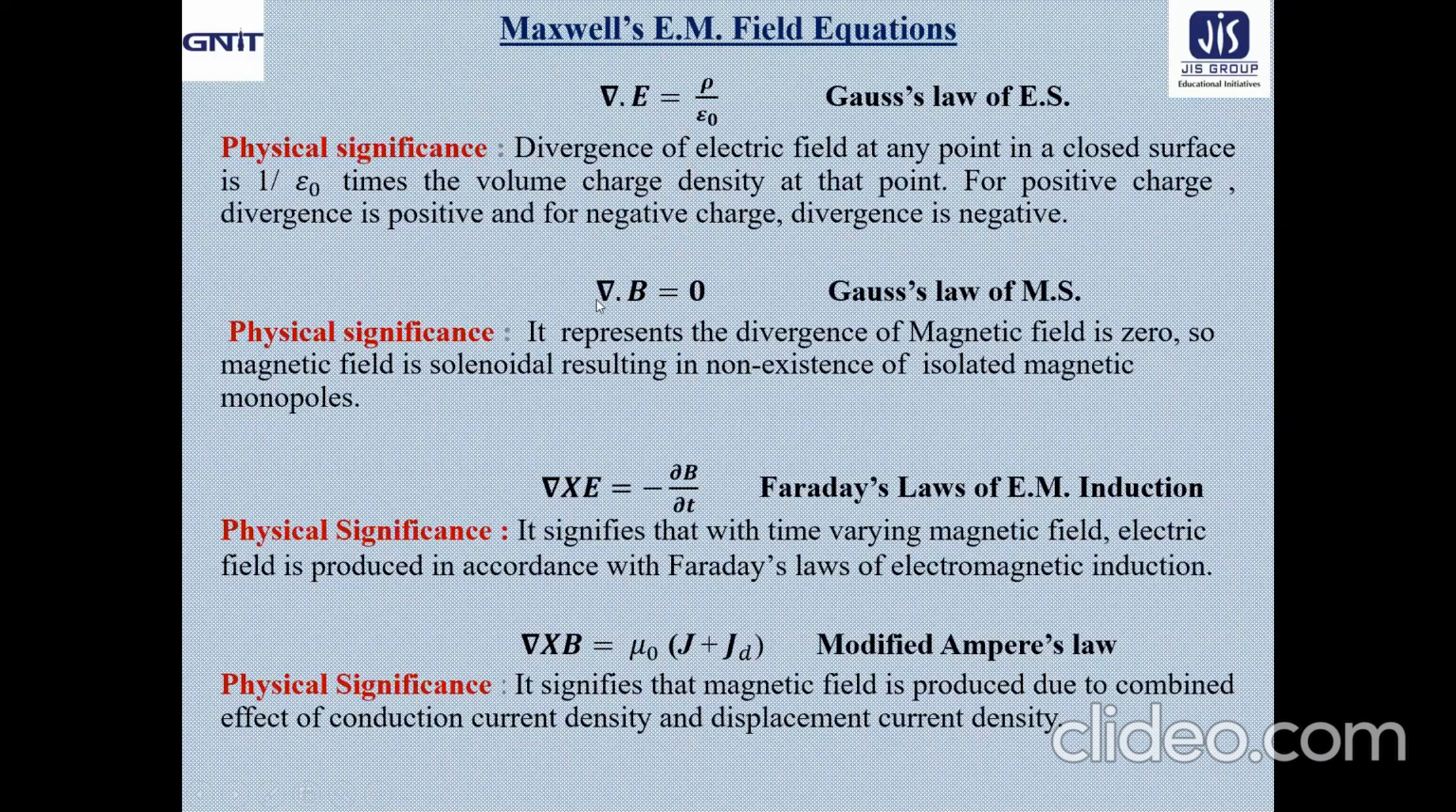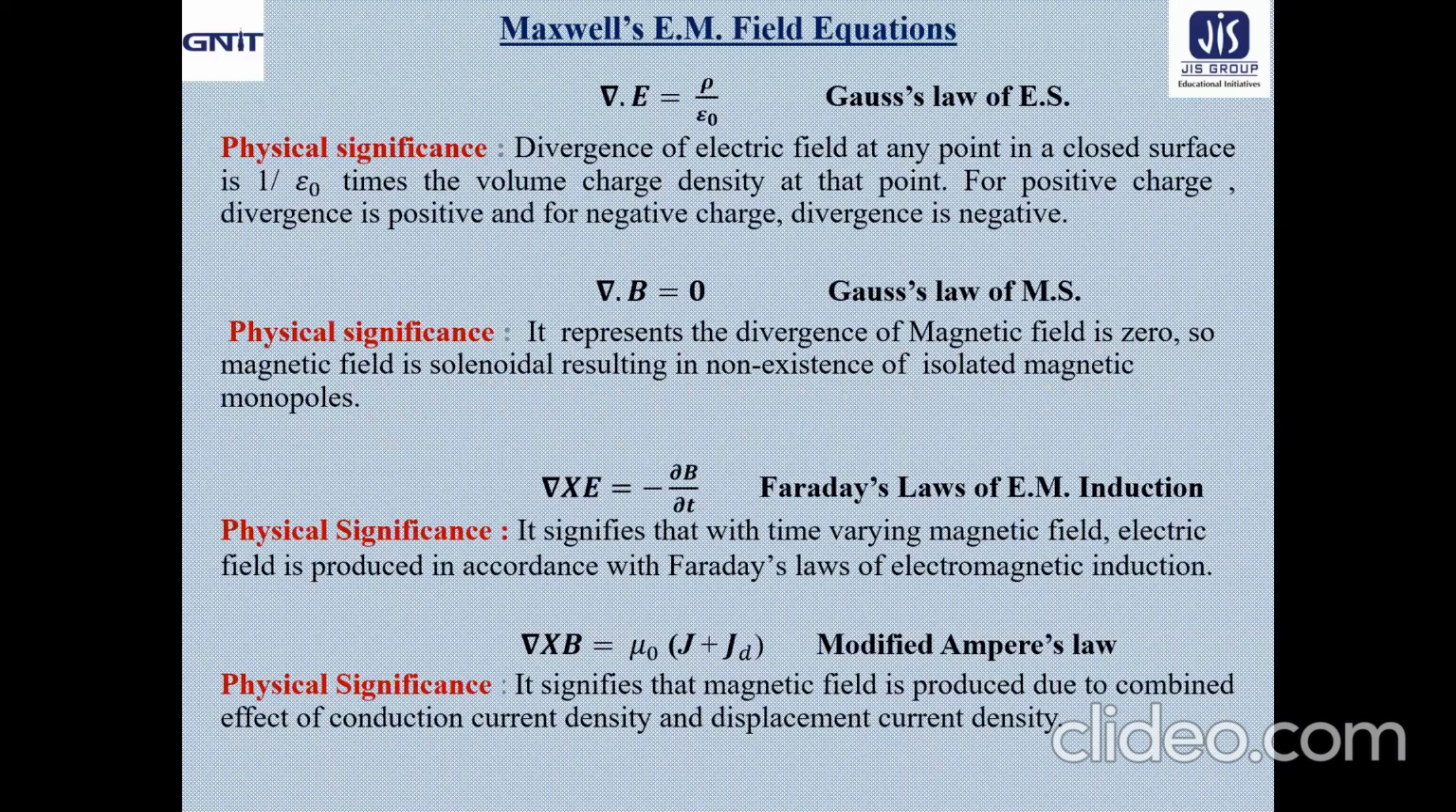Okay. Now let us come to the second equation, that is del dot B equal to 0. That is Gauss's law of magnetostatics. So what about its physical significance? It represents the divergence of magnetic field is 0. So magnetic field is solenoidal, resulting in non-existence of isolated magnetic monopoles, that we already discussed.